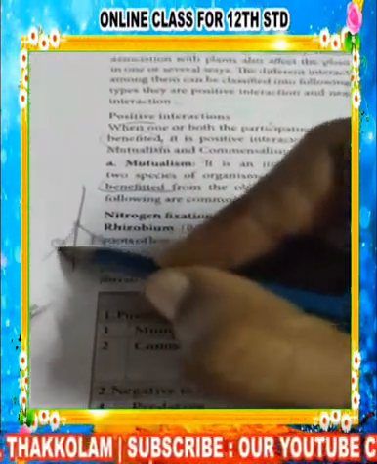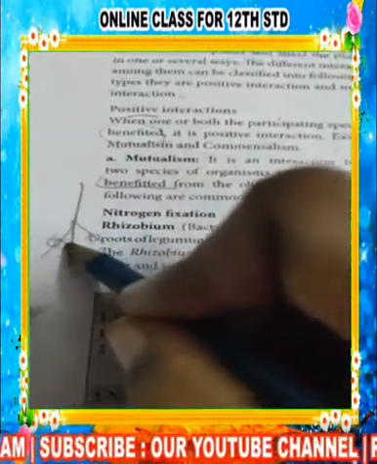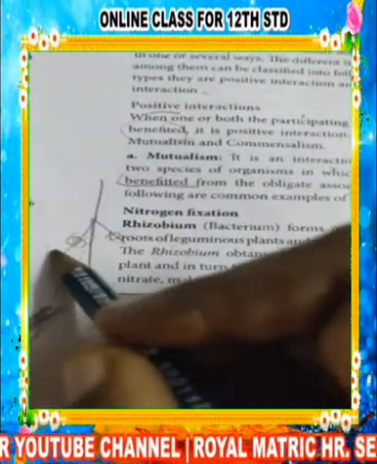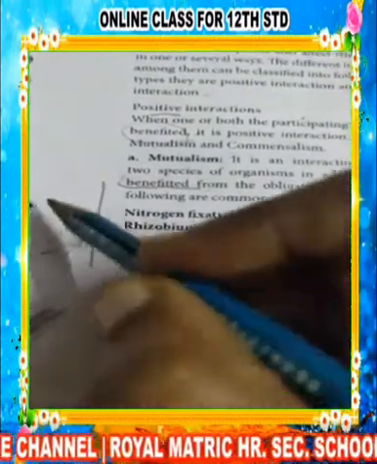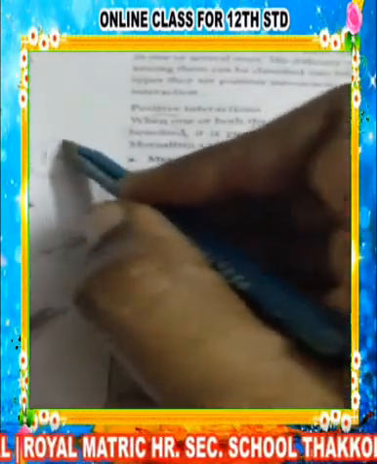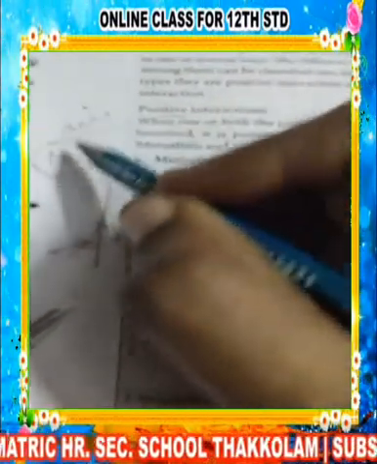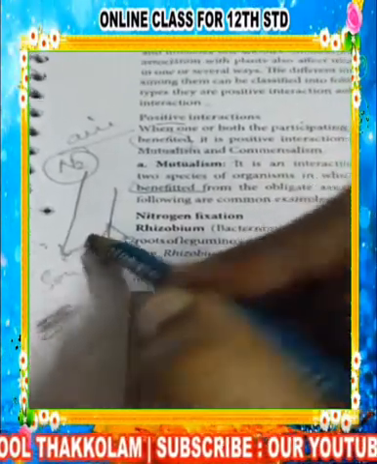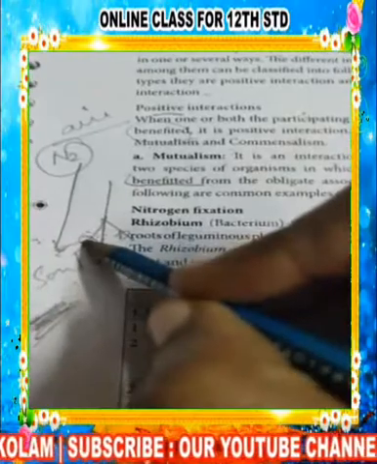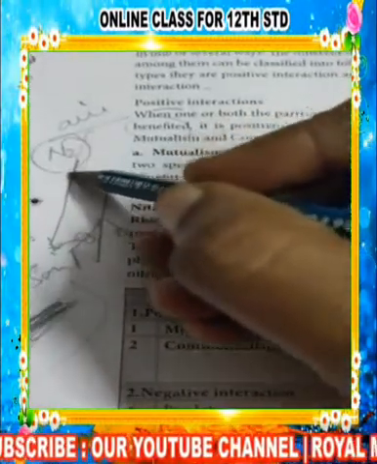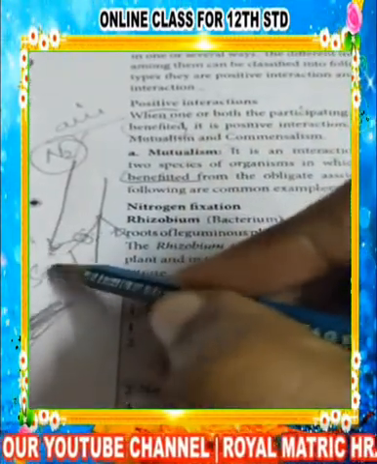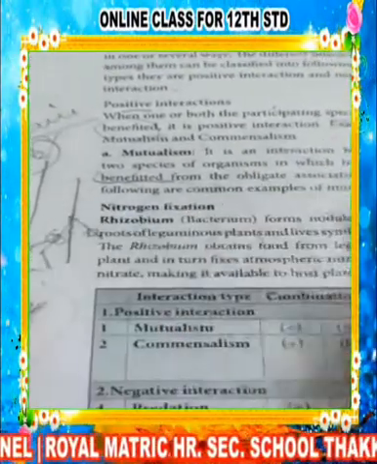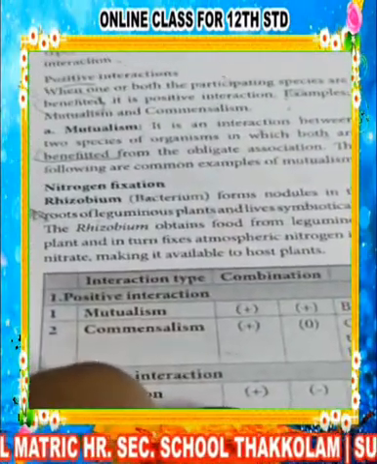These nodules contain Rhizobium bacteria. This bacterium will fix the atmospheric nitrogen present in the air into the soil, and the plant will take the nitrogen from the soil. So the plant is benefited.